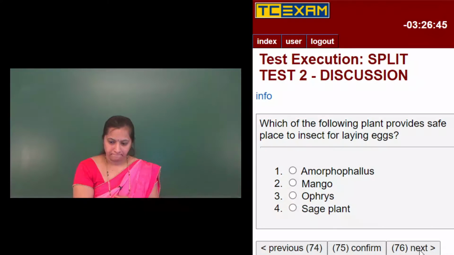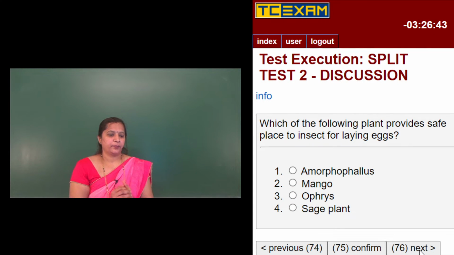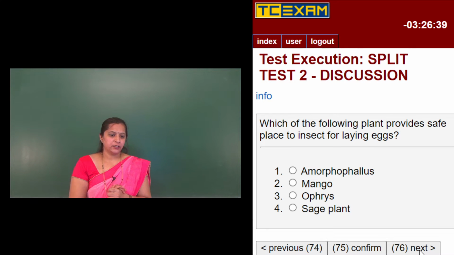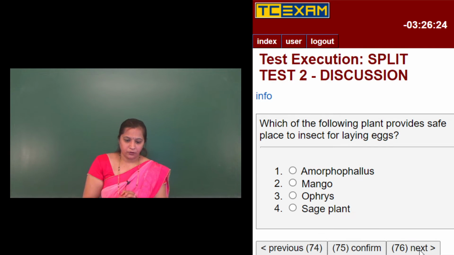Then next question is, which of the following plant provides a safe place to insect for laying eggs? The first option they have given is Amorphophallus, the second option is mango, third is ophrys, and the fourth is sage plant.